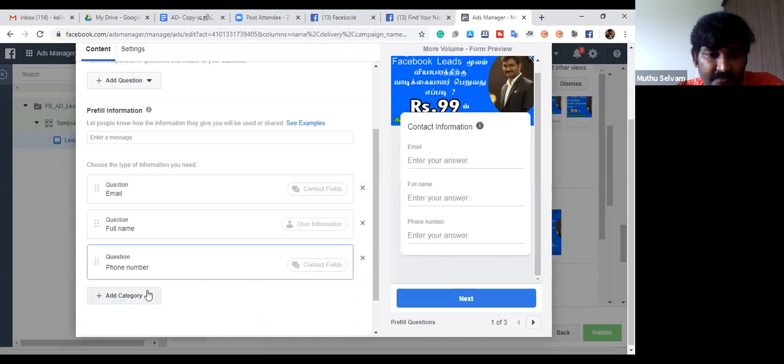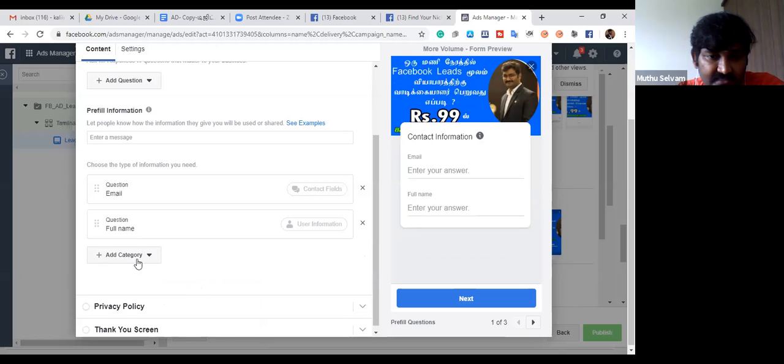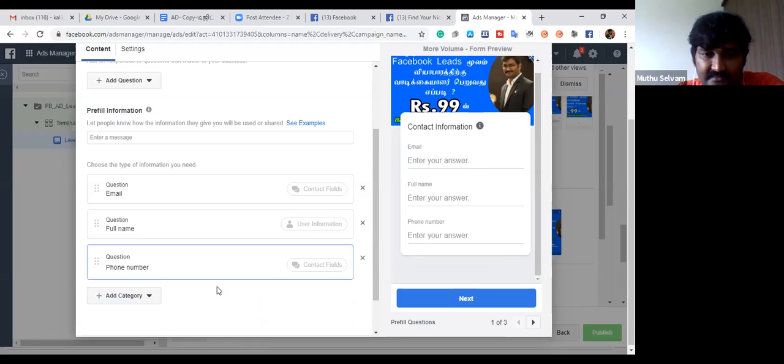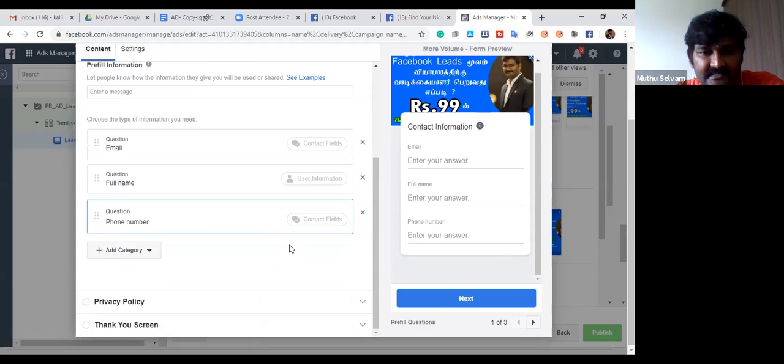Okay. I will repeat once again. You could see add category, contact field, then phone number. Yes. It is very easy to organize how you want the data. Maybe we will keep the name at the top, and phone number I'll keep in the middle. Likewise, wherever you want, you could do. Okay. As per your convenience, you will get the Excel sheet data.